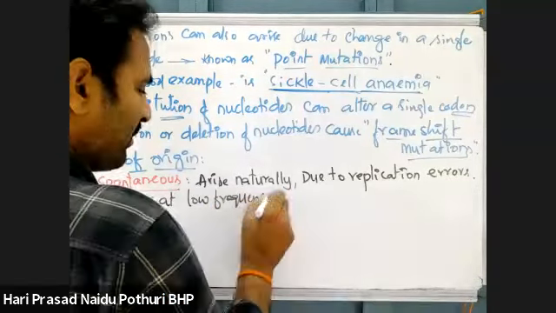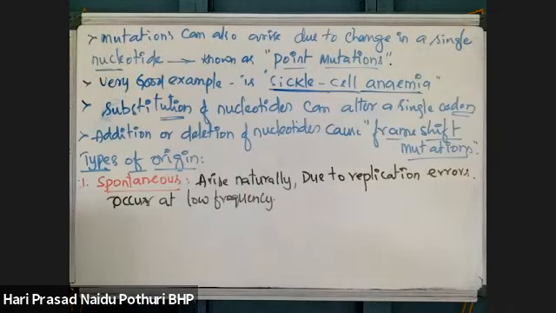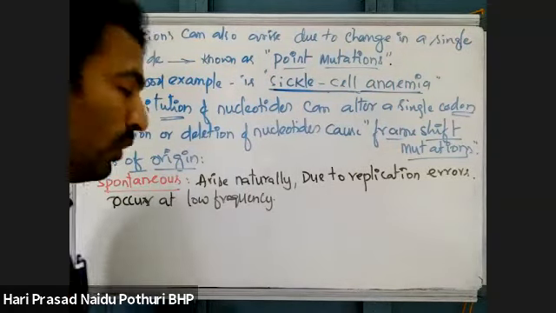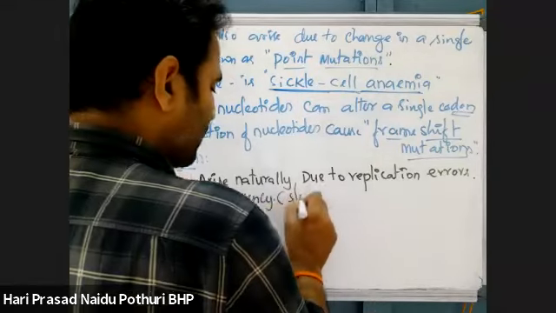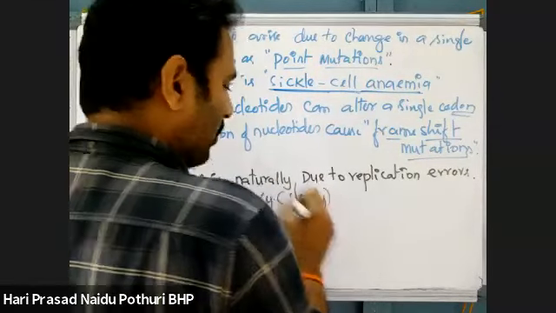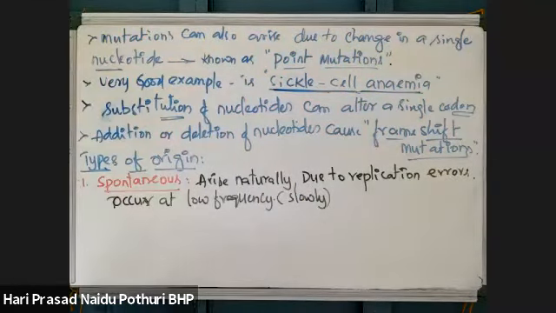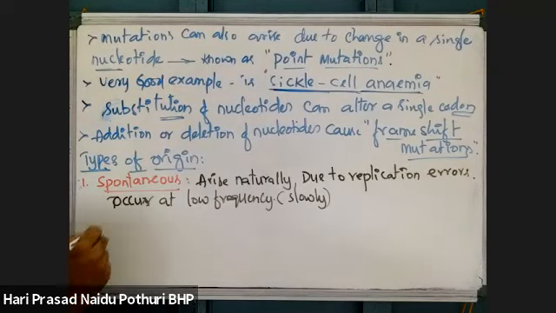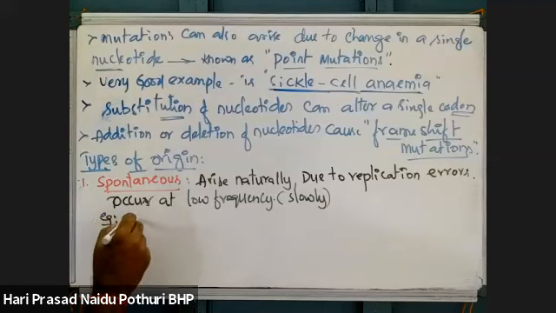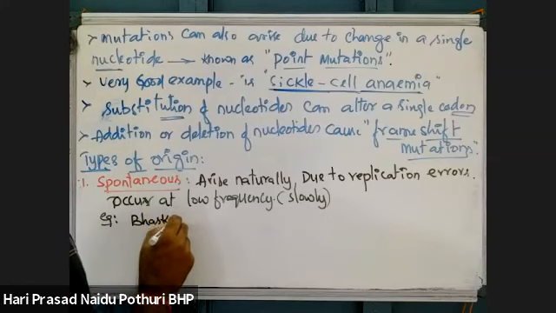Low frequency means mutations develop very slowly by this spontaneous method. Okay, examples. Bhaskara variety of rice.